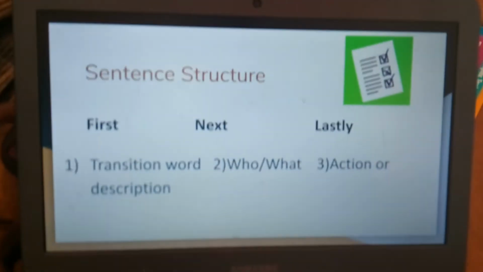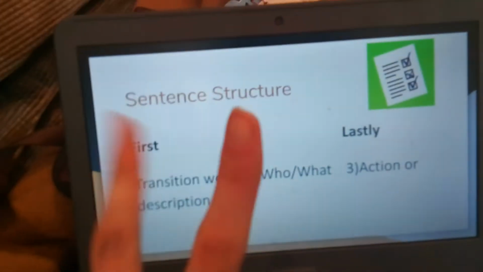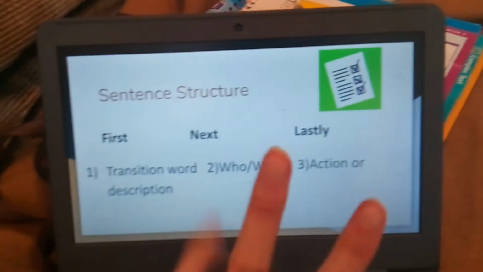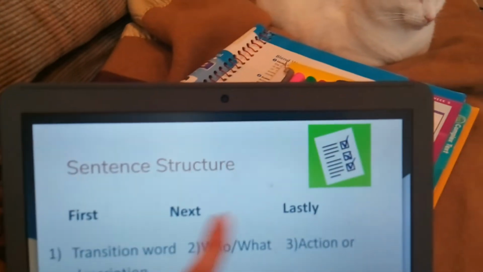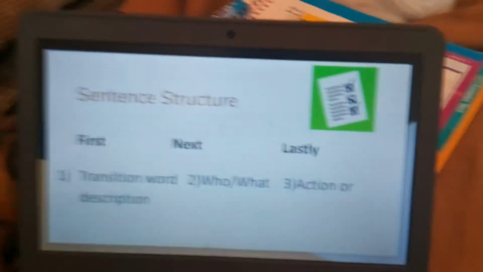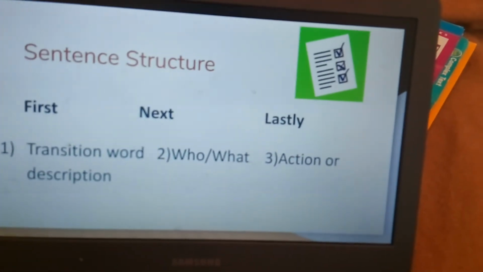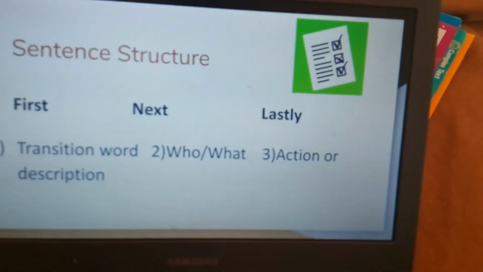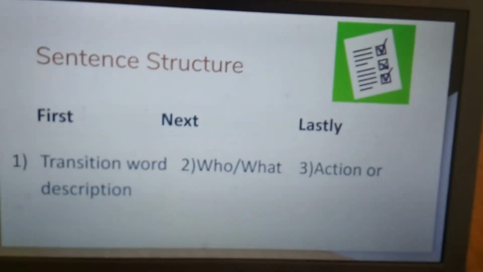So we remember that when we are doing a detail, we have a certain sentence structure. Transition word, who or what, and an action or description. Now remember, transition words are first, next, lastly. Who or what would be a person or animal or a thing. And an action or description, well, are they doing something, or are we just describing, like, is the cat white? All right, so now that we've gone over that, what I'm going to do is I need to come up with my second detail.